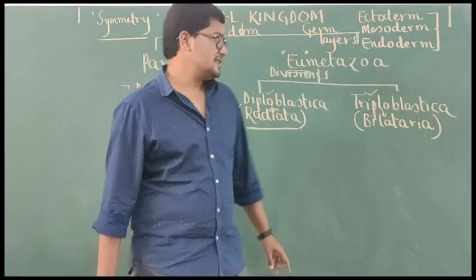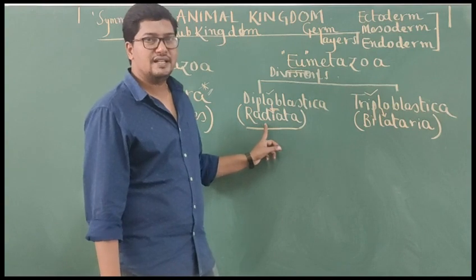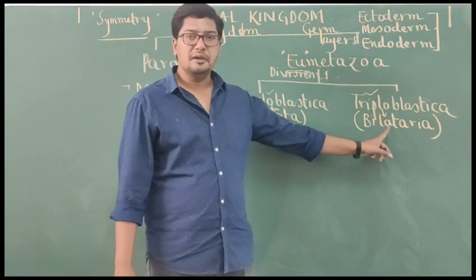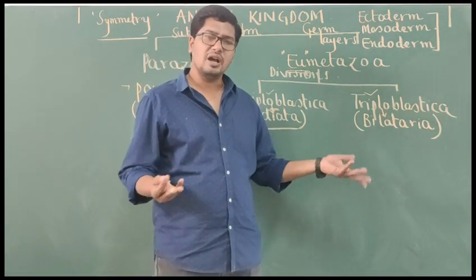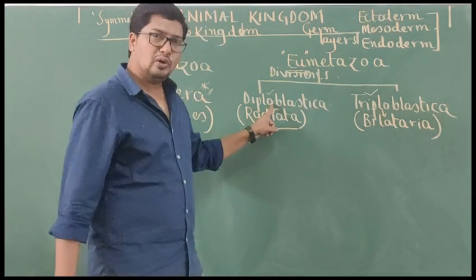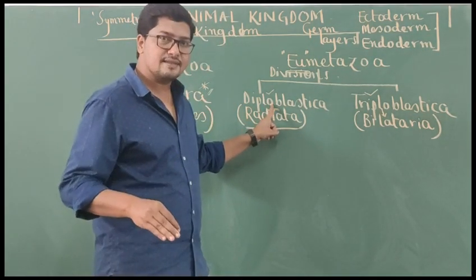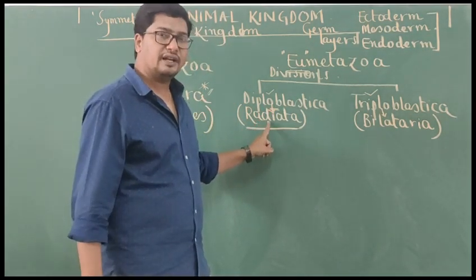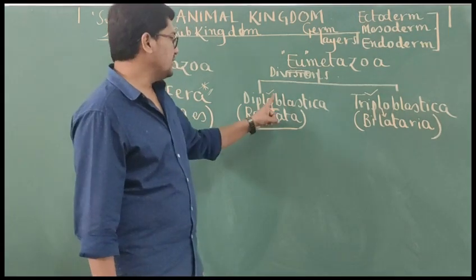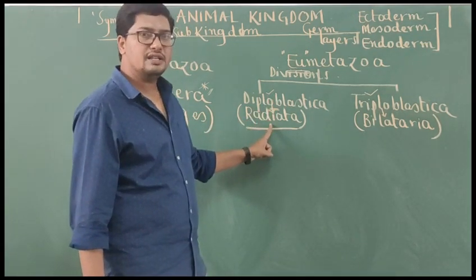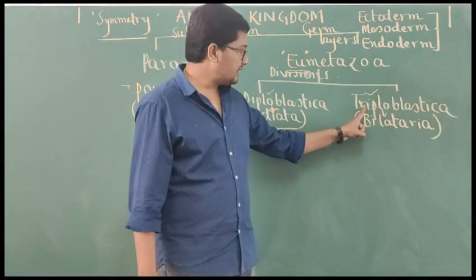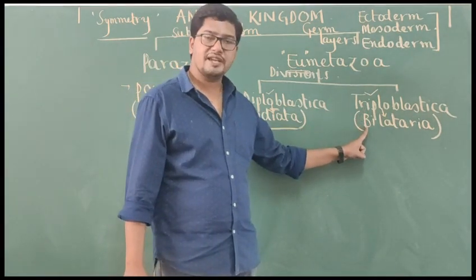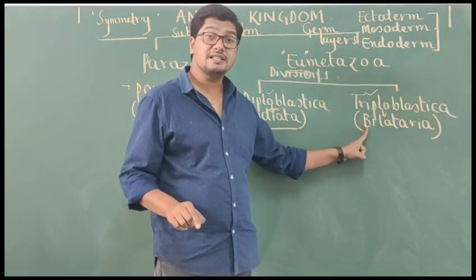And usually symmetry is of two types, that is radial symmetry and bilateral symmetry. So ultimately all the diploblastic animals possess which type of symmetry? Radial symmetry. That's why Diploblastica is also called radiata. And all the triploblastic animals possess which type of symmetry? Bilateral symmetry.